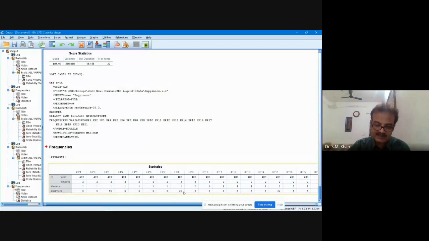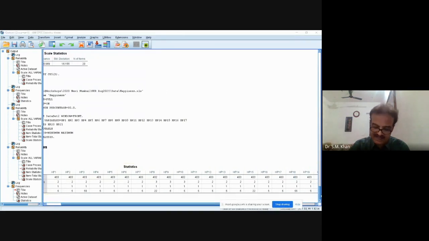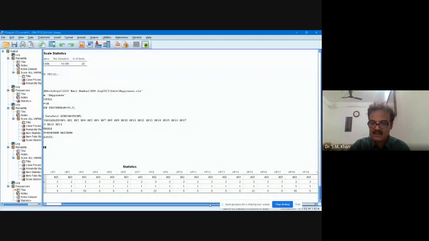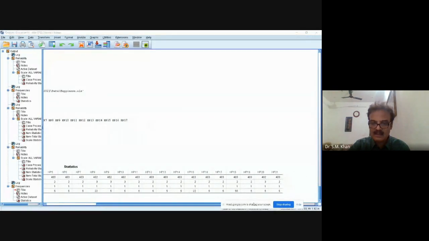So this is item number 8. Then see, item number 15 also. Write it on a piece of paper. And item number 18 also, and so on. So in 4 items you have some problem.